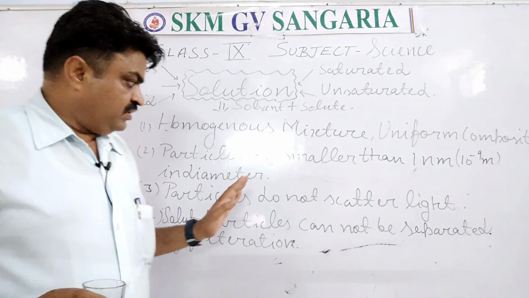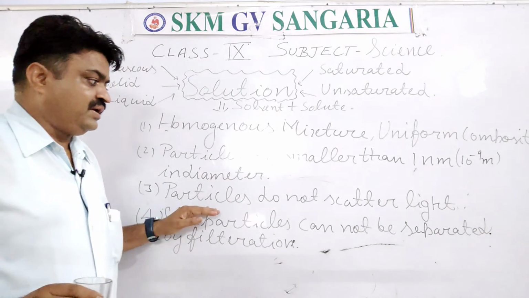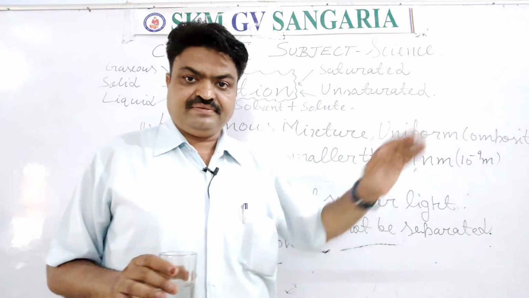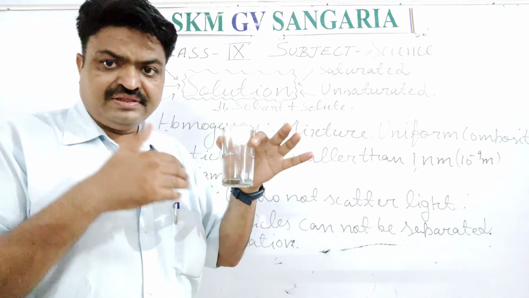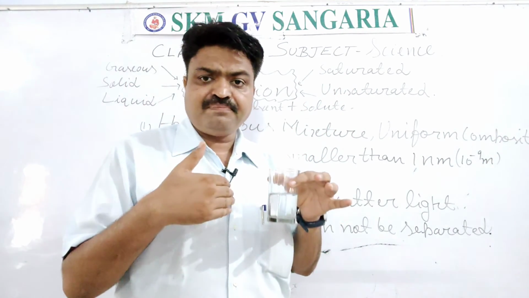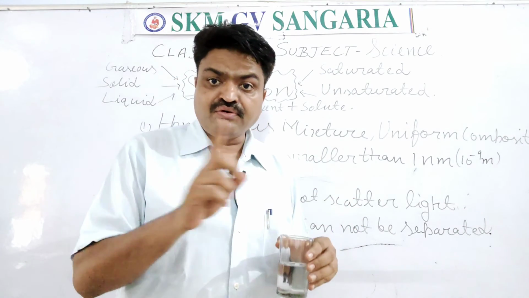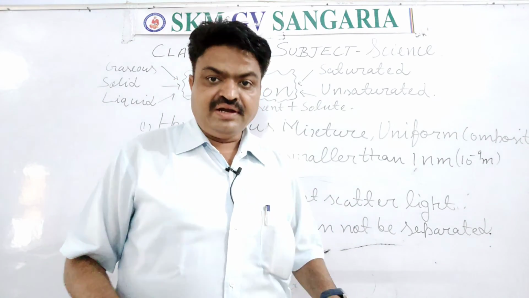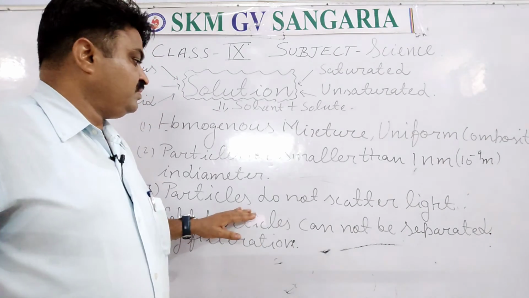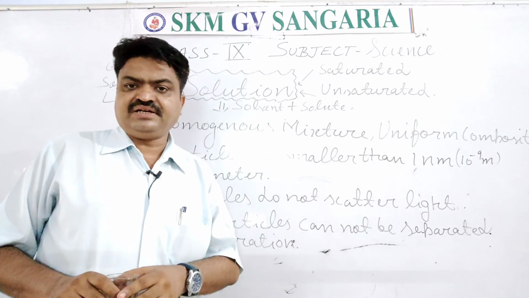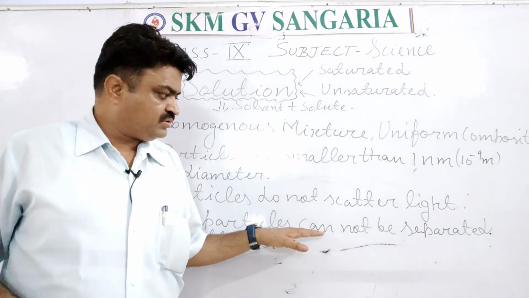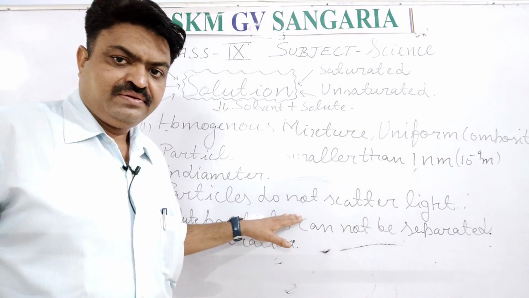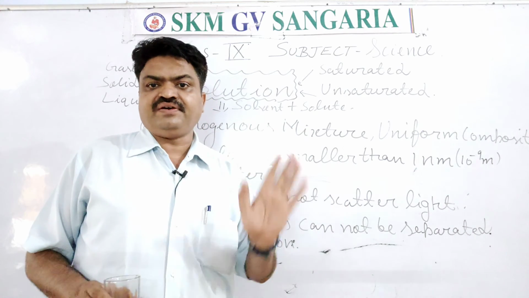Next, particles do not scatter light. When I pass light through this glass, the light will pass through it. It will not be scattered. It means they have very small particles. That's why the light will not be scattered. It means they don't show the Tyndall effect.